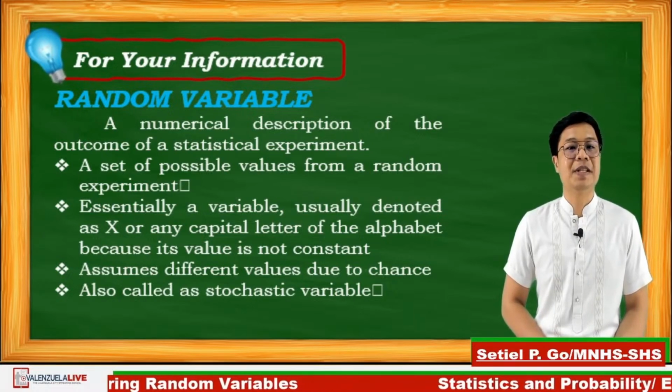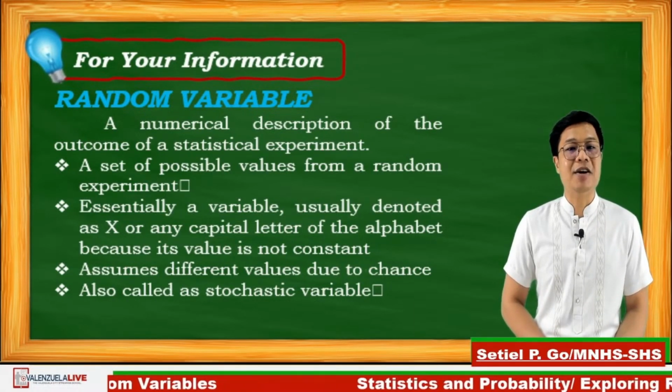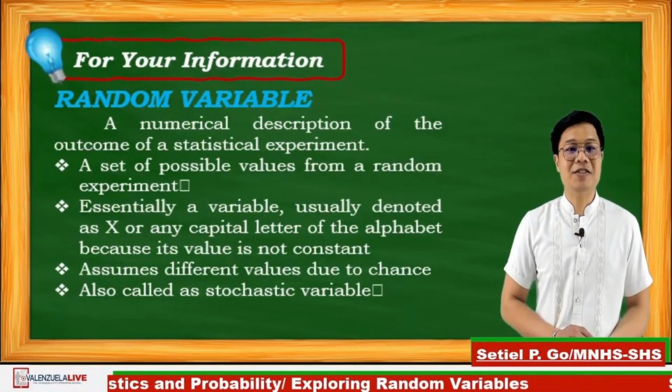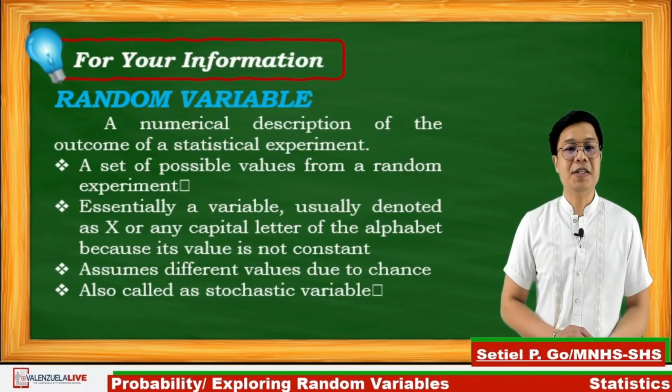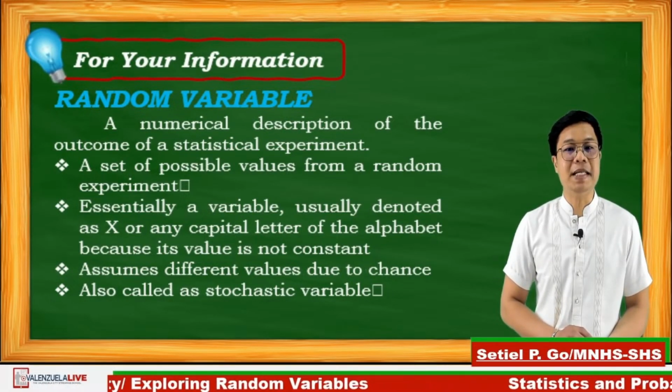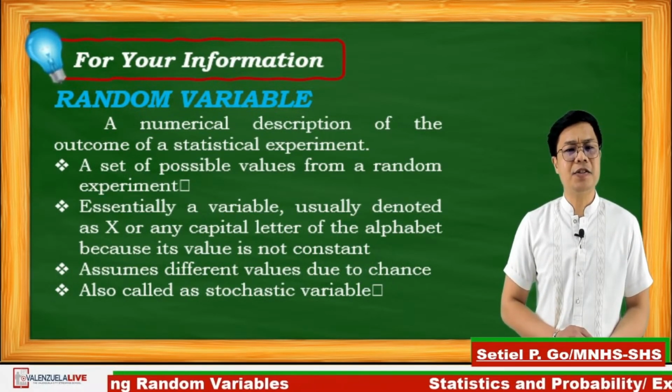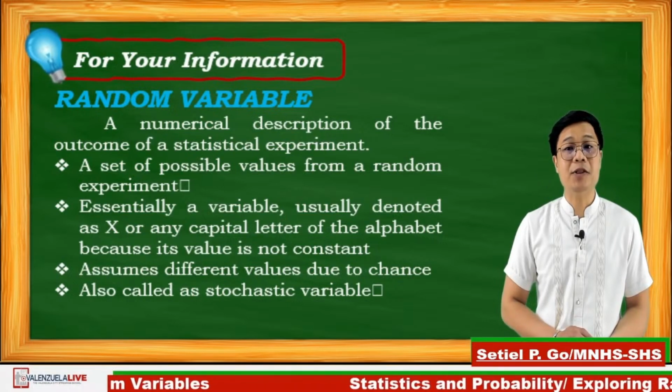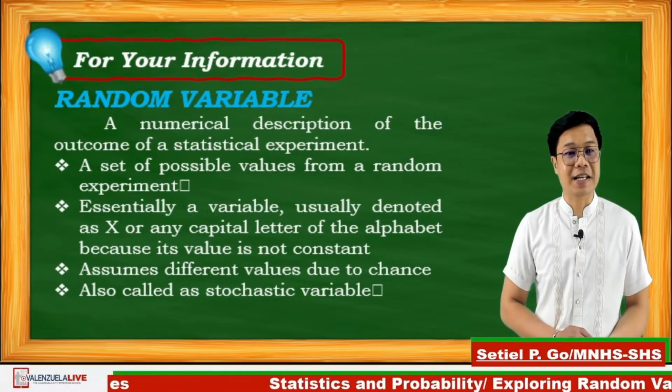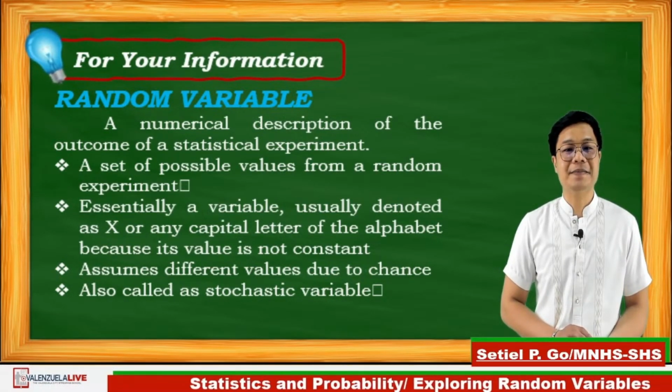It is also called a stochastic variable, a variable whose values depend on an outcome of a random phenomenon. Grade 11, can you still follow?